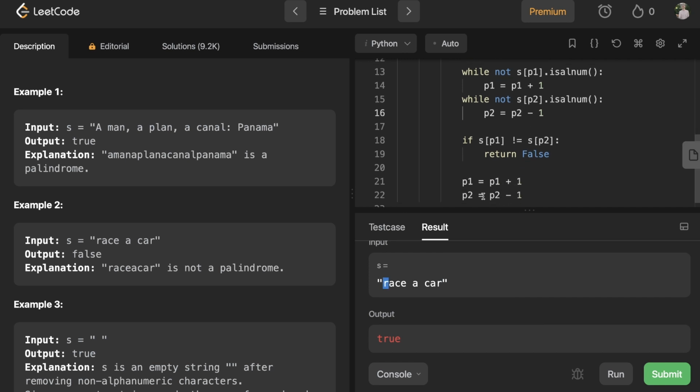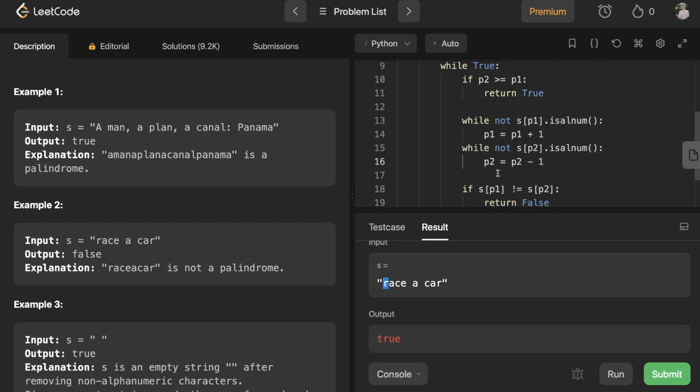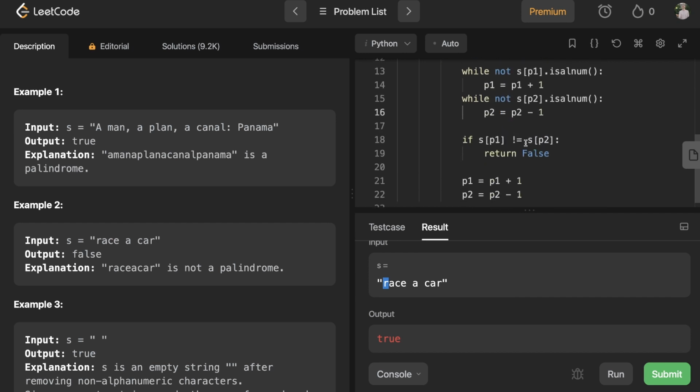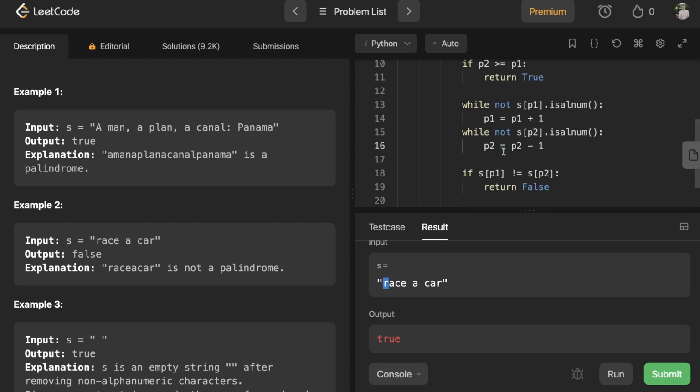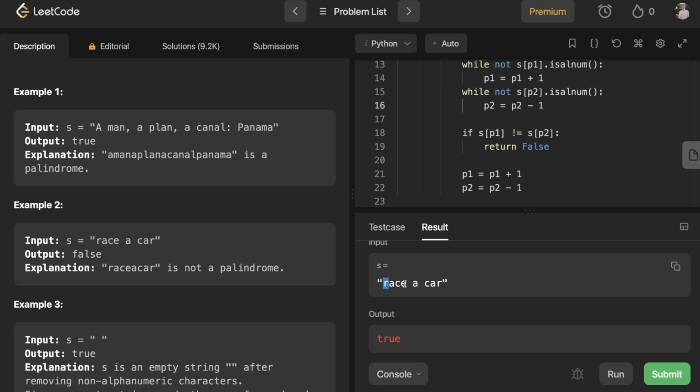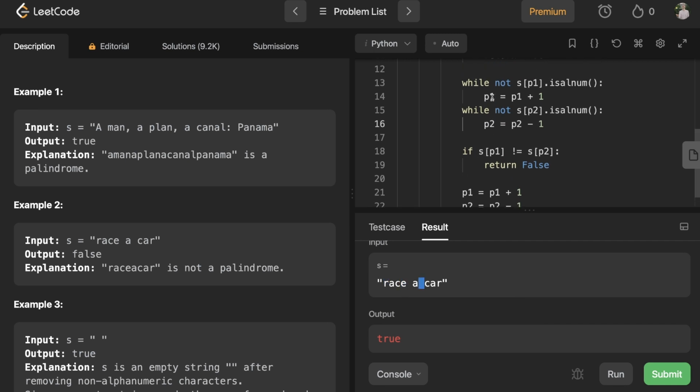This doesn't happen, so we increment them both. Now they're at a and a. None of this happens, so we check. Then they're at c and c. All this goes through, increment them. Now we're on E and space. Nothing should happen with the E, but the one with the space should move 1. And then we should check them, and they should be false.